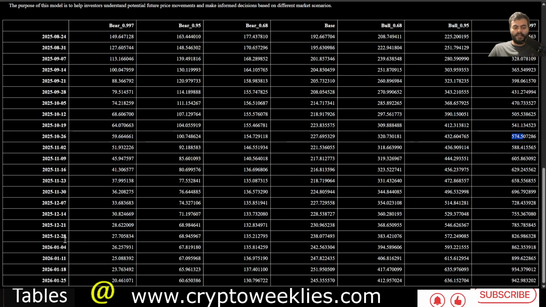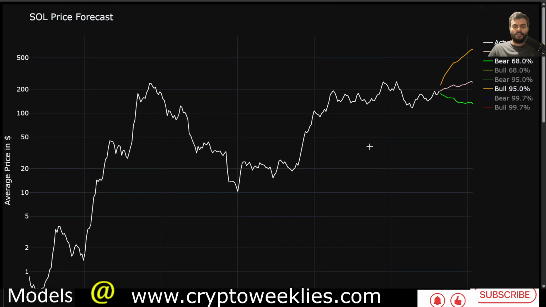Similarly, for end of year, that is in December 2025, the 1 standard deviation peak forecasted is 383, the euphoria peak is 576, and the extreme parabolic bull run top, again only a 0.3% chance that we get to that point, is at around $826 for Sol. So again, these models help identify what is theoretical upside using statistics and machine learning based interpretation of the price action.